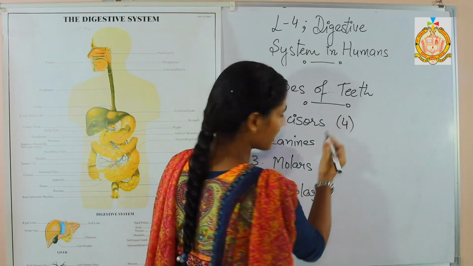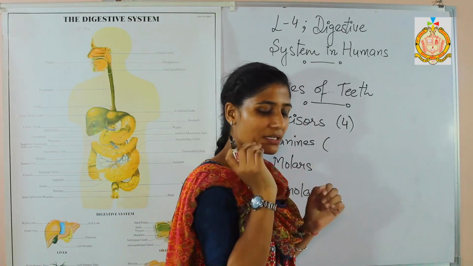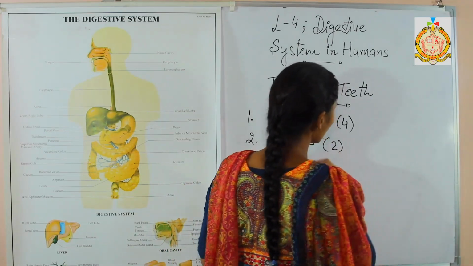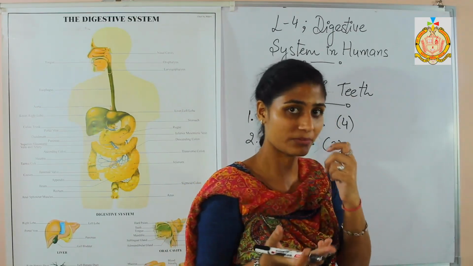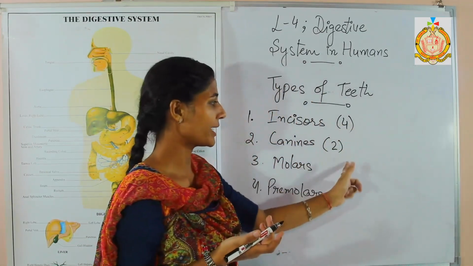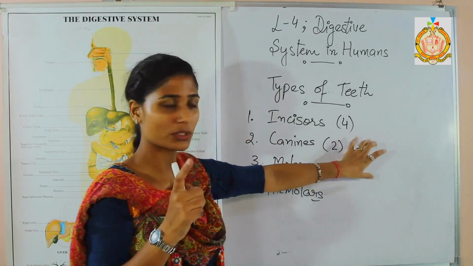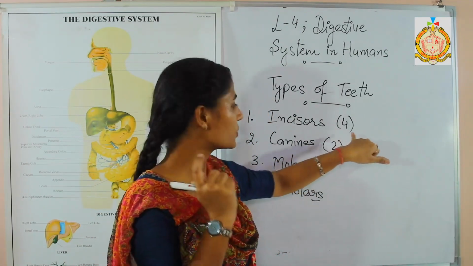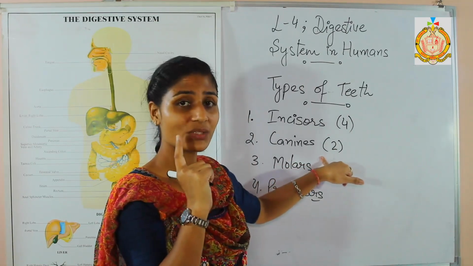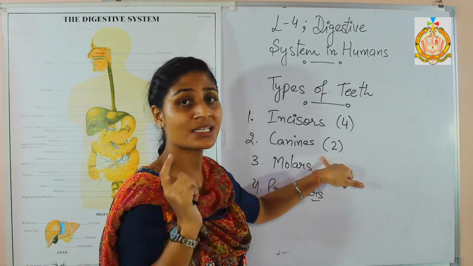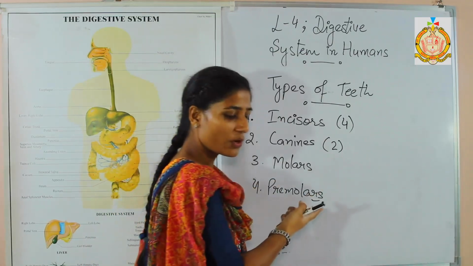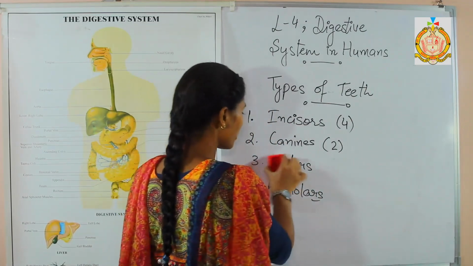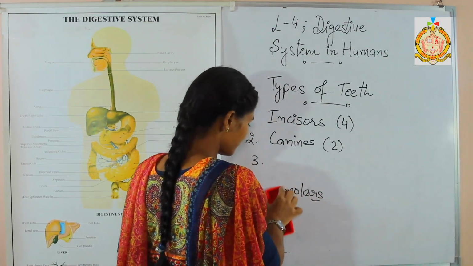Next one is the canines. Canines are present just after the incisors. There are 2 in each jaw, meaning a total of 4. The numbers I am telling you here are for a single jaw. In a single jaw, 4 incisors are present, the first 4 teeth. Afterward, one tooth is there known as a canine, meaning each jaw has 2 canines. If we talk about the molars, premolars are there first, and afterward molars.